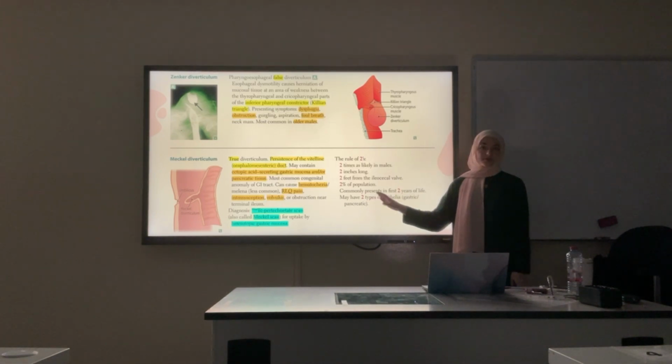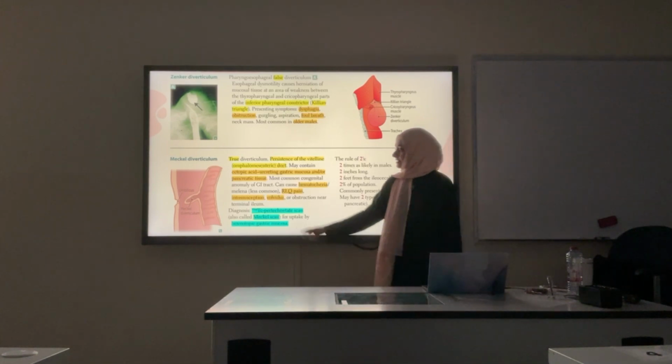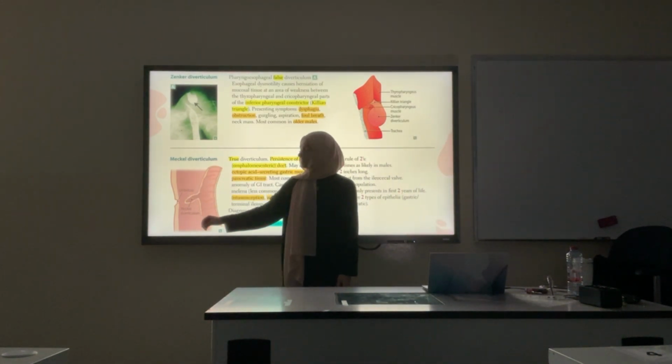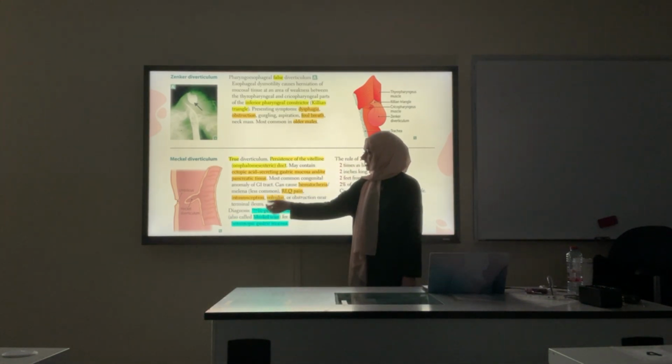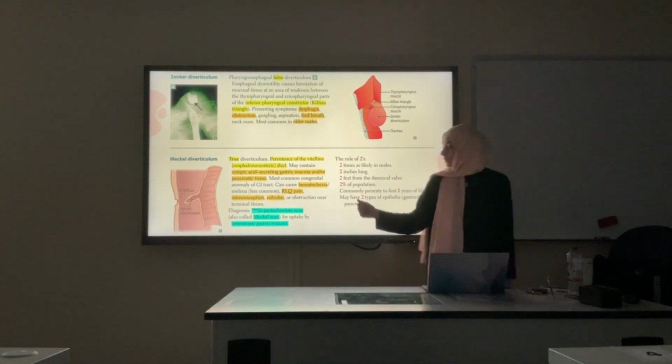And this is important because it can lead to what? Bleeding in the stool, blood in the stool. Also, Meckel diverticulum, because it causes an irregularity in the intestines, it can lead to obstruction. It can also lead to intussusception. We'll talk about it later, and volvulus as well.